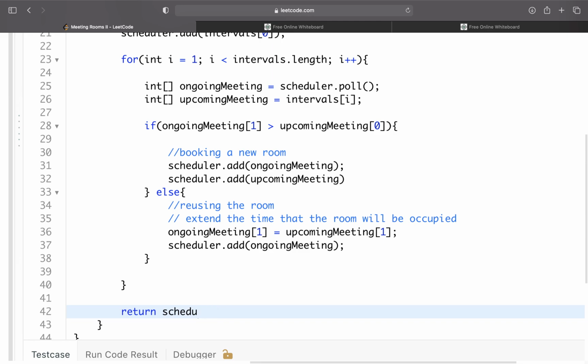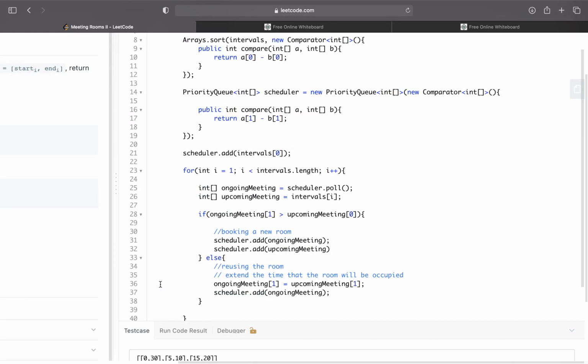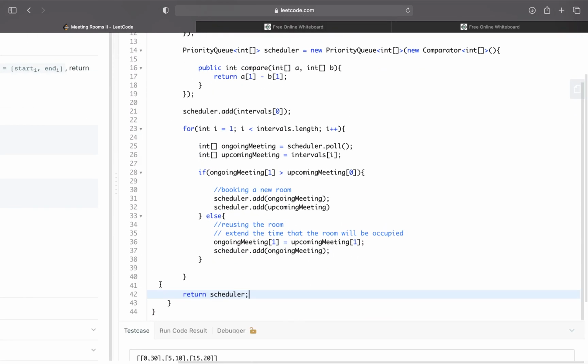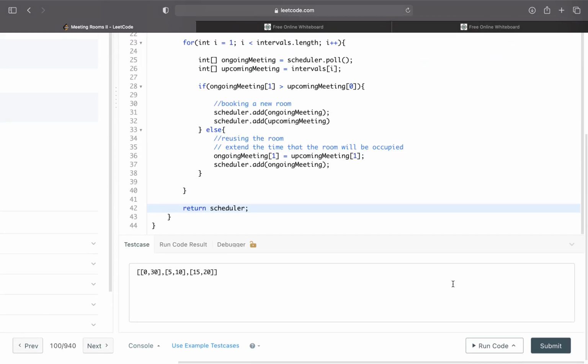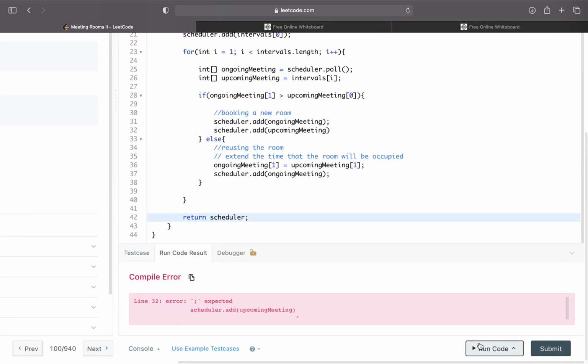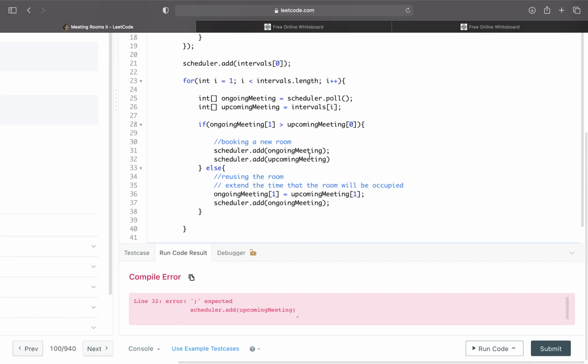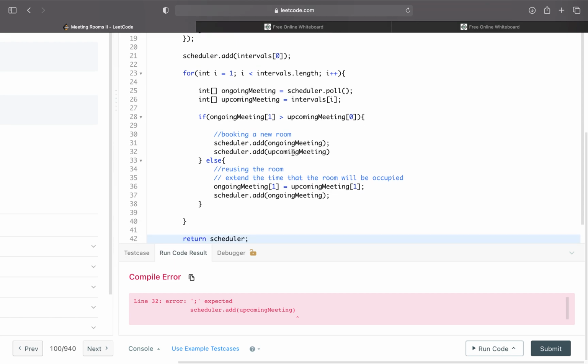Scheduler? I know I'm gonna have a typo for scheduler somewhere in this. But yeah, that's literally about it. I hope that makes sense. Let me just check this. Anyway, I'll just run it and see. Line 32.